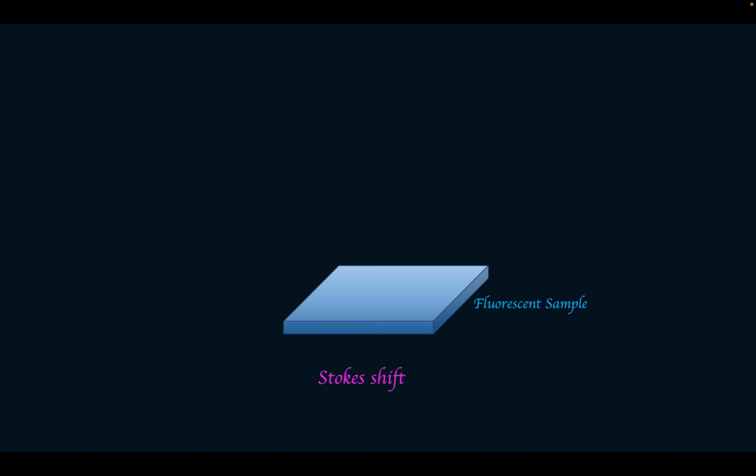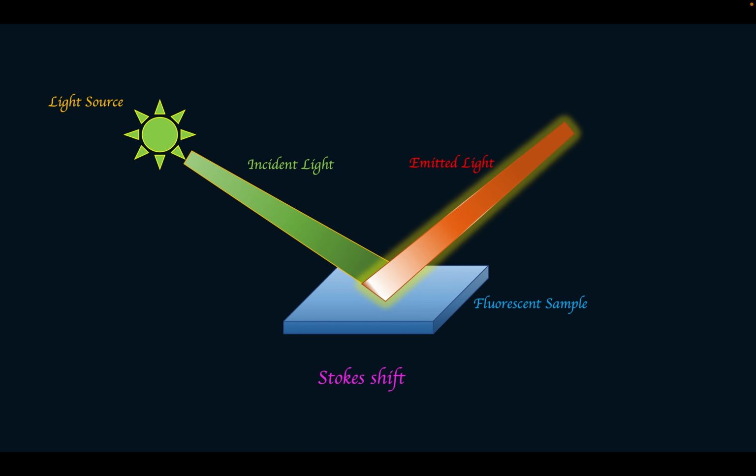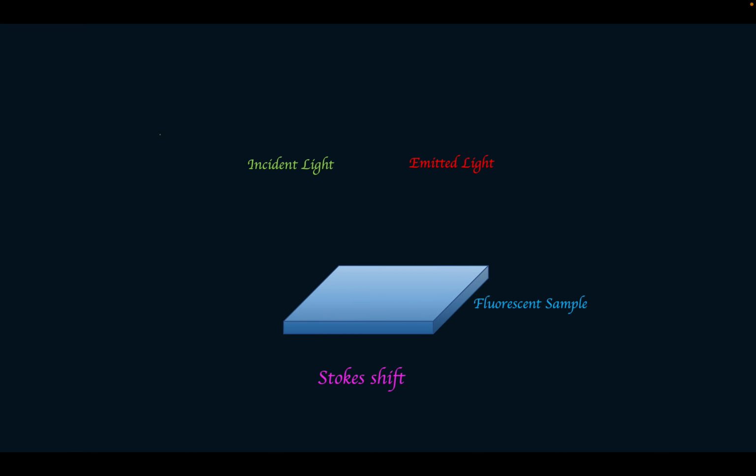Stokes shift. In the mid 19th century, G.G. Stokes studied fluorescence properties and investigated how the properties of fluorescence light differed from incident light. For instance, if we send a green light through fluorescence, it absorbs green light and emits red light. So there is a shift in the spectrum due to an energy reduction. This energy reduction is Stokes shift.